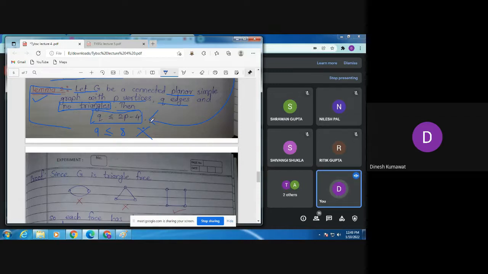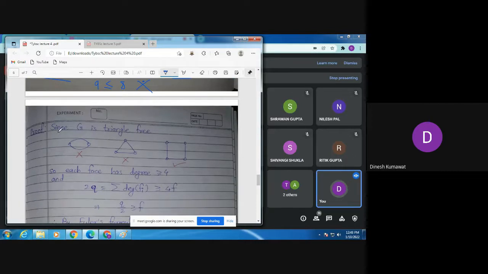Have you understood the statement of this lemma? Yes, sir. Okay. So remember, we want all those planar graphs where there will be no triangle, and we want a simple graph also. Planar simple graph. So the proof is: since G is triangle free, this is not possible.